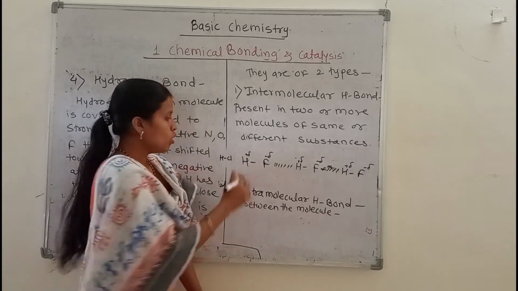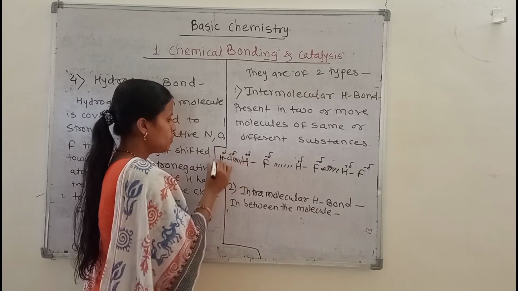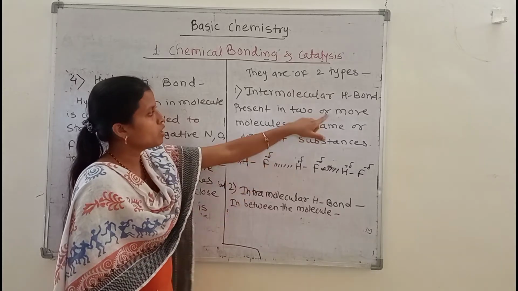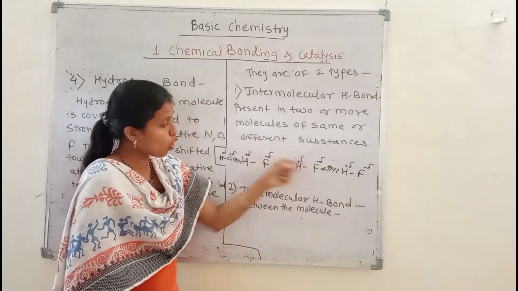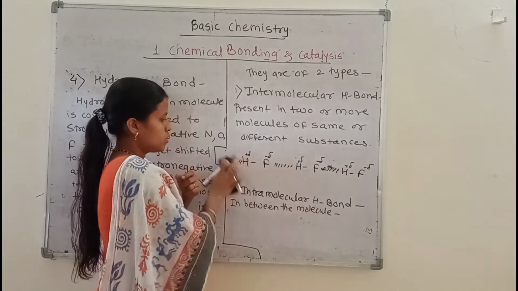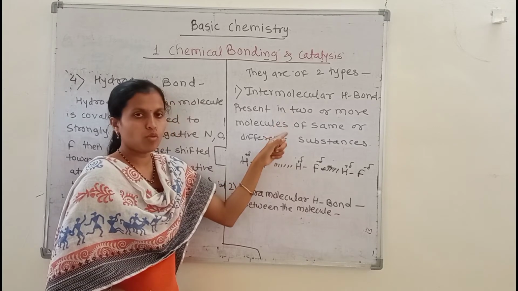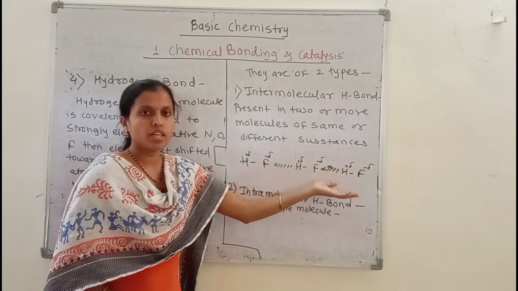So the hydrogen bonding is formed between two or more molecules. In these examples, the hydrogen bonding is formed between two or more molecules of the same or different substances.